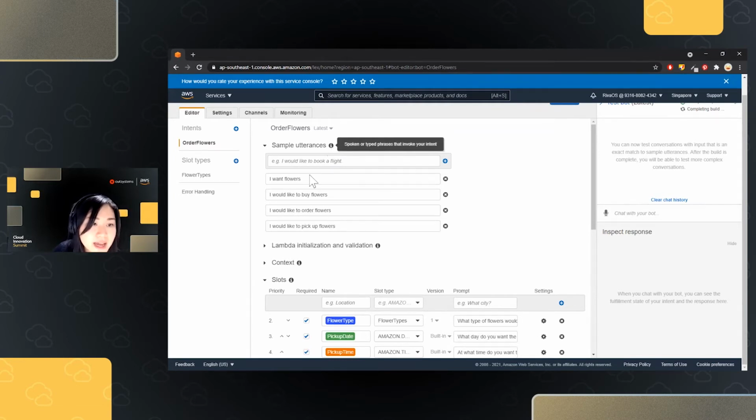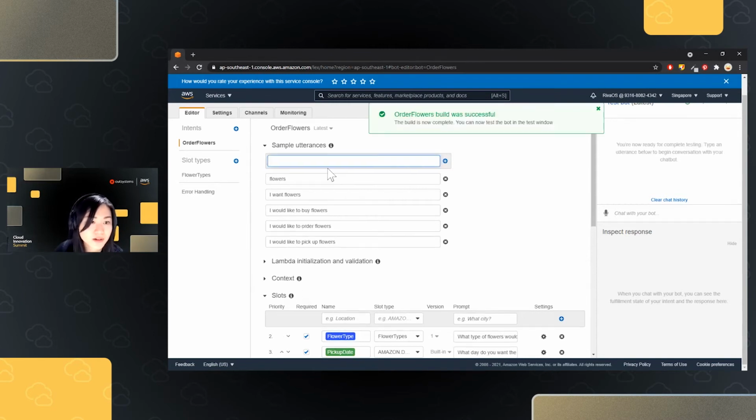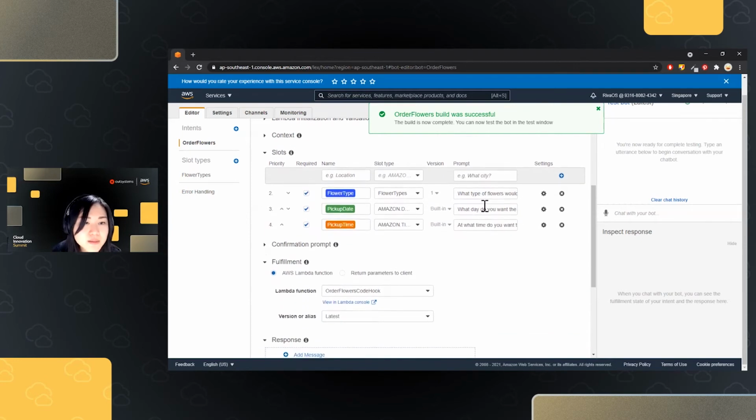So you could add more and more utterances here for you to be able to know what the user wants to do. You could even just simply say flowers if you want it to be dummy proof, or you could say buy flowers.